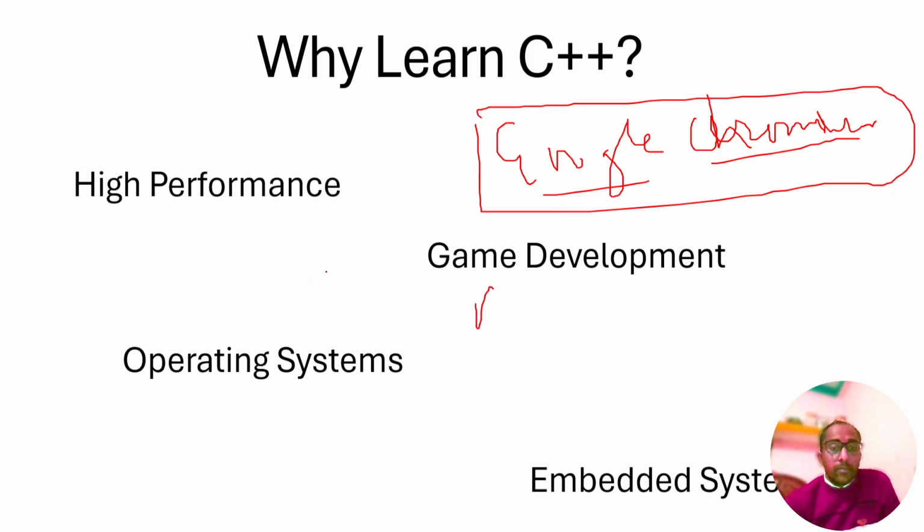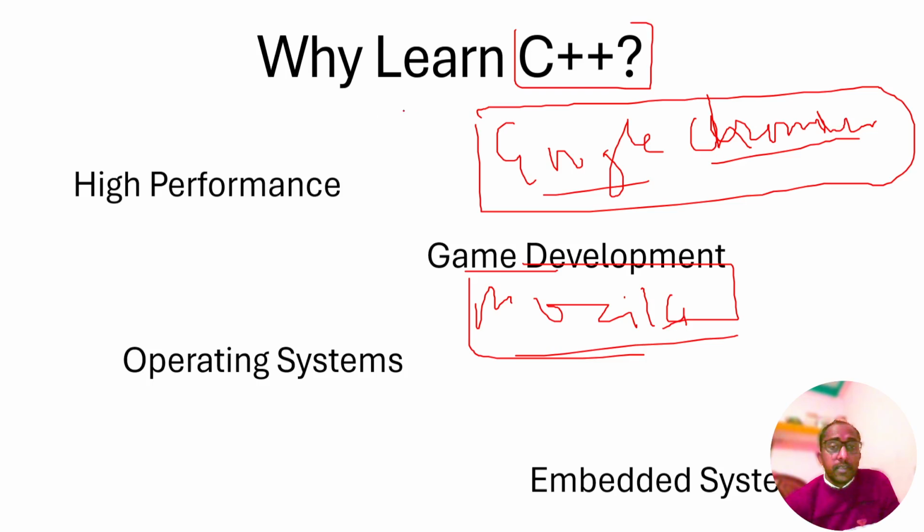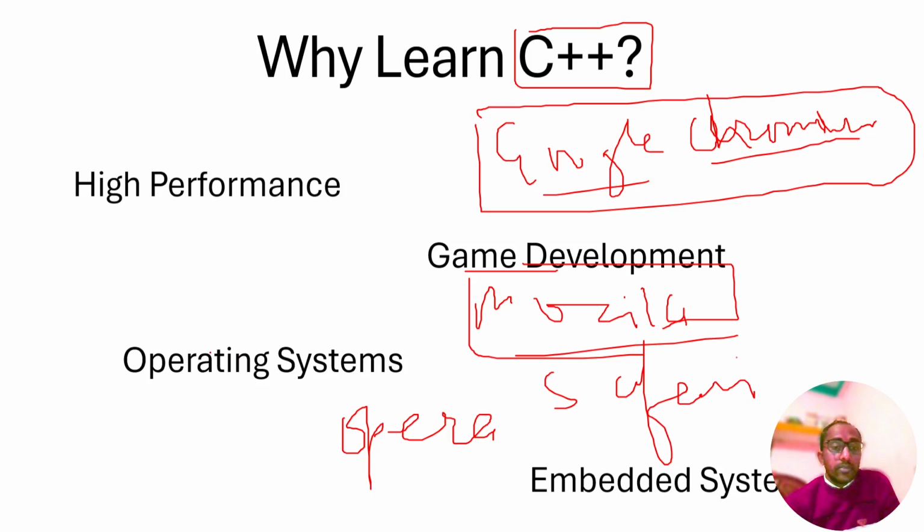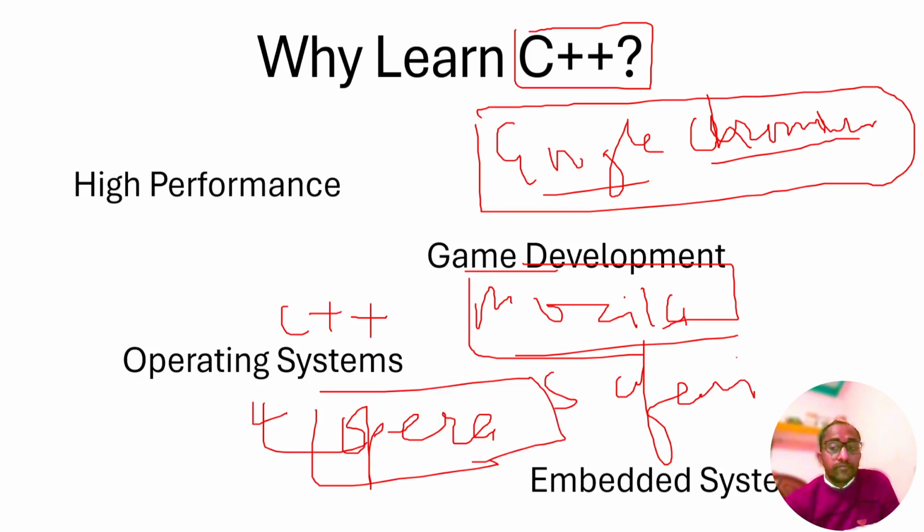Mozilla Firefox. It means browsers are also created with the help of the C++ language. Netscape, Safari, Opera. You have already heard about them. Opera is also created with the help of the C++ language.